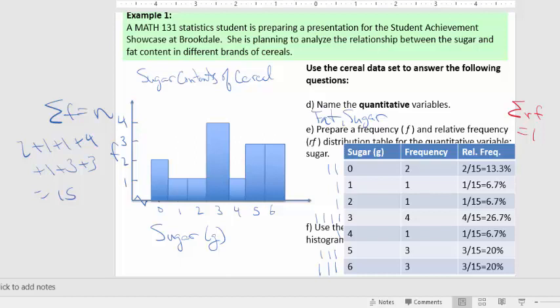But realistically, when you're doing this, for like a real project, you would do it on computer software. So the computer would basically make it look pretty for you. You just have to enter the data and then it would construct it for you, which is another reason why I'm not really going to have you do these. You're just going to basically be looking at them and then have to answer questions about what they mean. So that's your frequency and relative frequency distribution table, and then your frequency histogram for your quantitative variable of sugar.